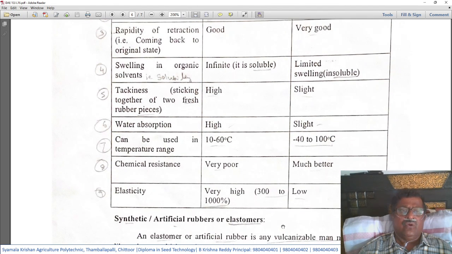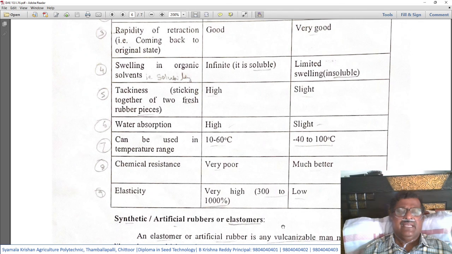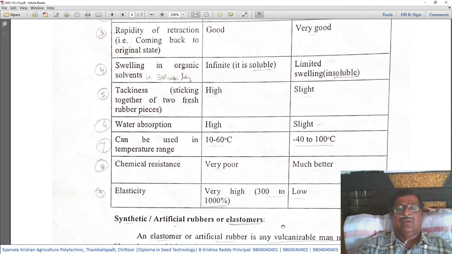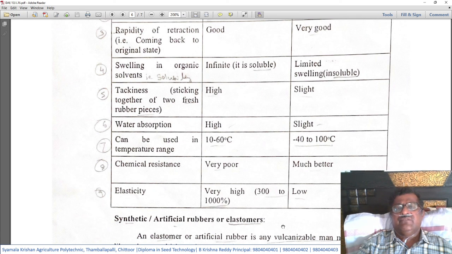Fourth, swelling in organic solvent, that is solubility, whether it will be soluble in organic solvents. It is highly soluble, that is infinite. Here it is insoluble, that is very limited. That means vulcanized rubber is almost insoluble, whereas raw rubber is soluble in organic solvents.